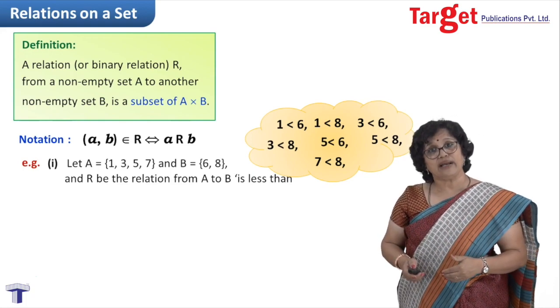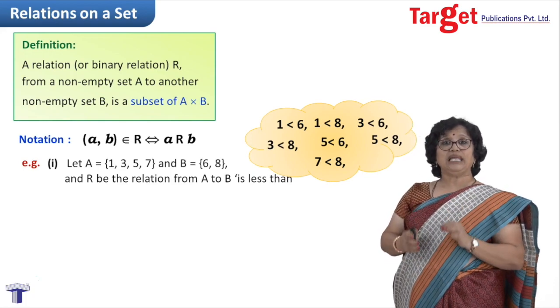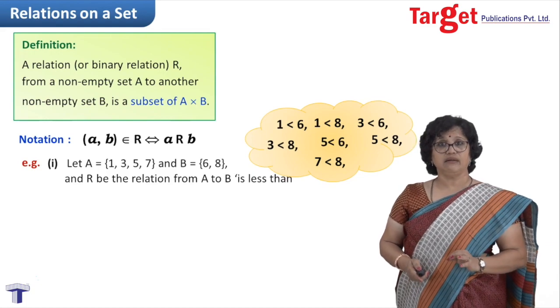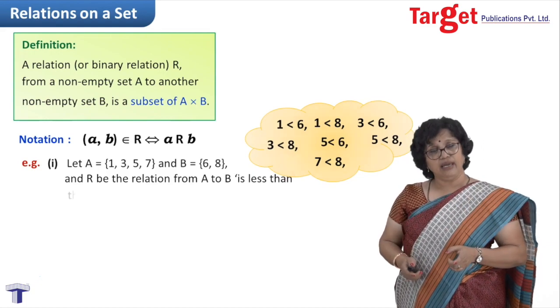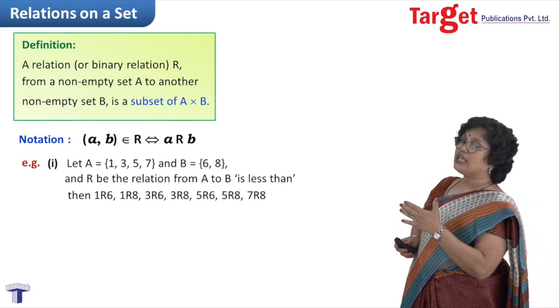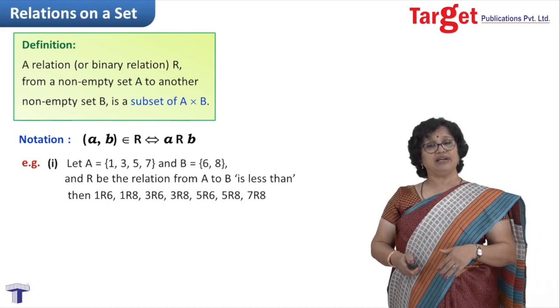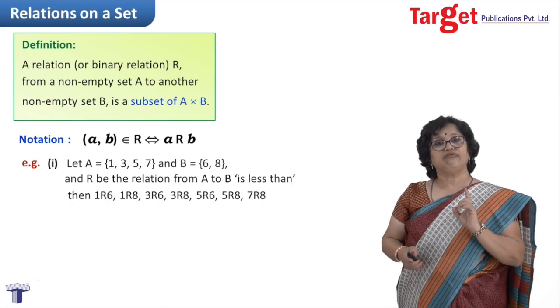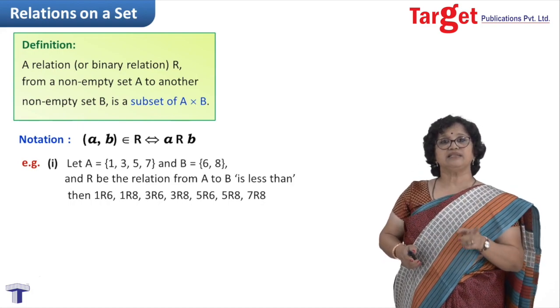Means if you had written A cross B, then only pair 7, 6 will not appear. So I have 1 is related to 6, 1 is related to 8. Continue like that, and I will have till 7 related to it. I have written 1R6, means 1 is related to 6.